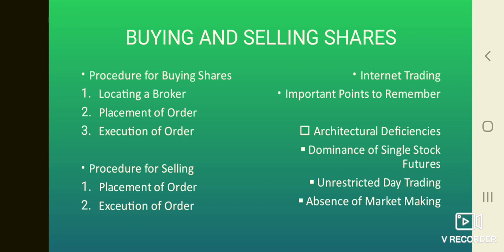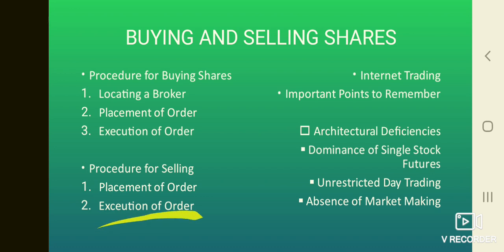You may place a limit order wherein you specify the minimum price acceptable to you, or you may place a market order, which means that you instruct your broker to sell at the best available price. Before placing the order, make sure that the shares you want to sell are to your credit in your depository account.